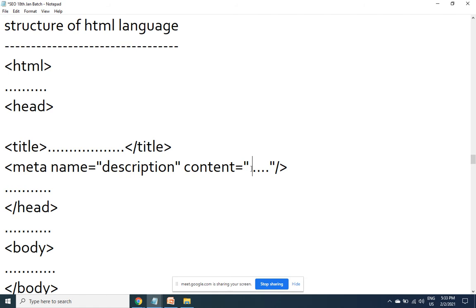Give, in 2 lines or 25 words, the summary of a page that has the main keyword of the page. There has to be only one meta description per page. Every page has to have a unique meta description. Neither copy from other pages of the same website nor from other websites. So it should go in the head section, must have only one meta description per page, which has to be unique. It has to have your keyword. The length should be anywhere between 140 to 180 characters or up to 25 words. If all these points are satisfied, then your score in this step will be 4 by 4.